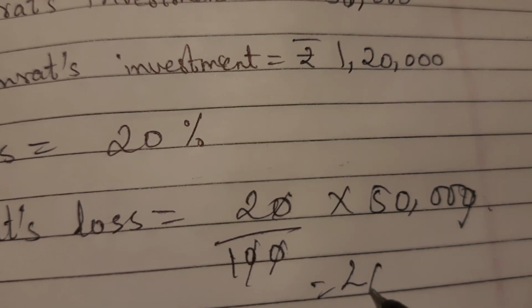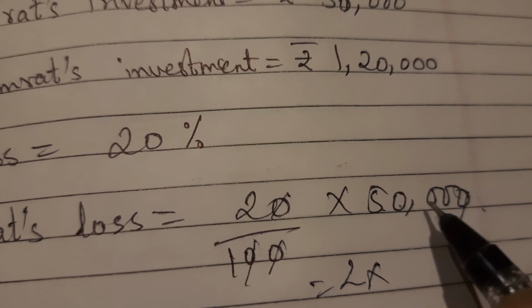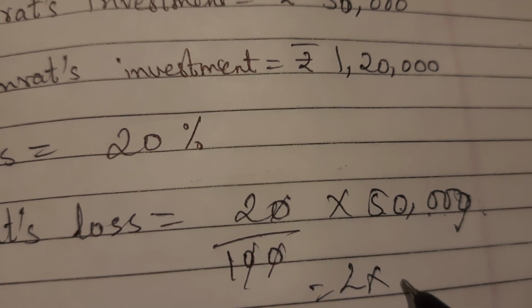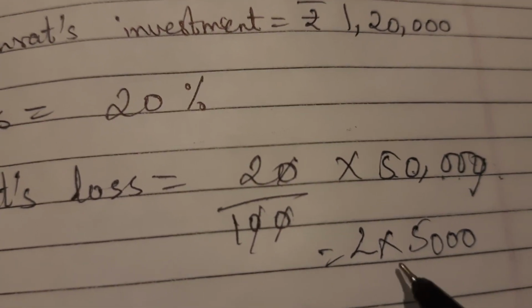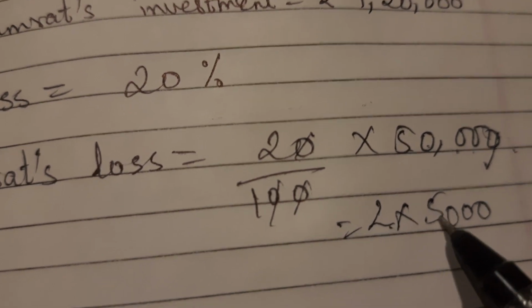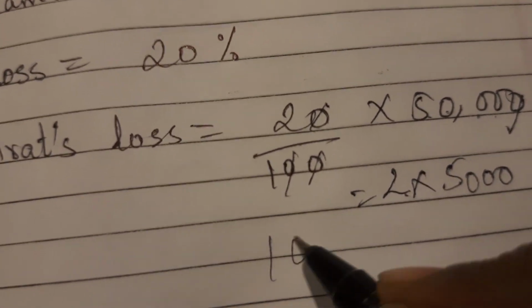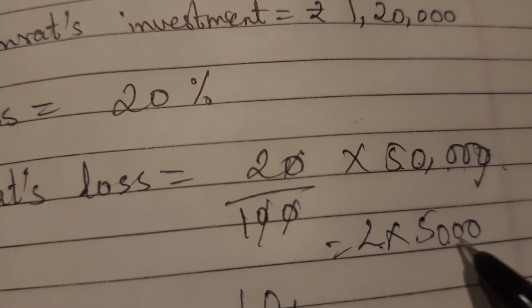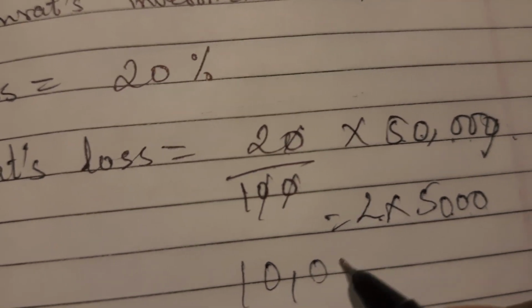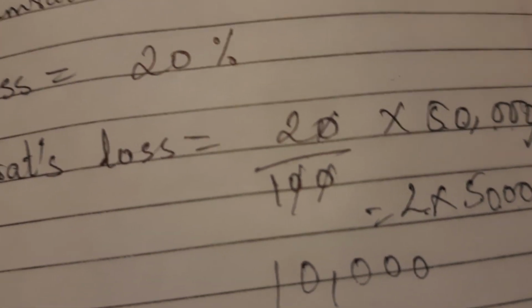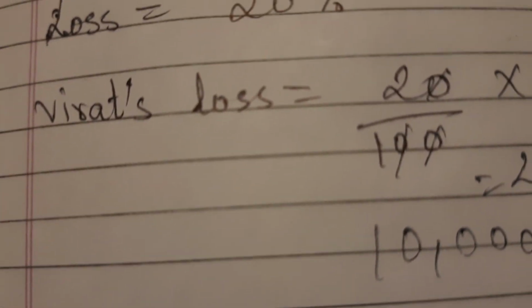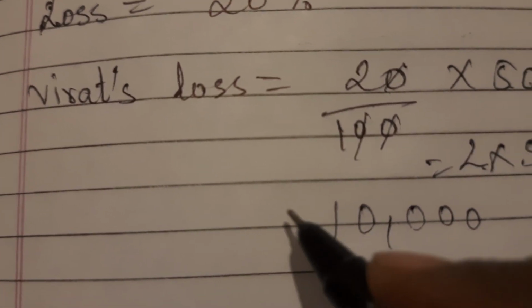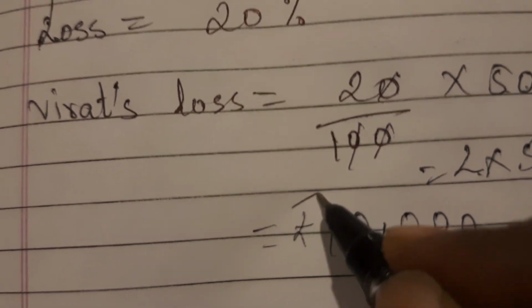We are left with 2 into 5,000. Multiply: 2 fives are 10, and 3 zeros next to that, 1 2 3. So it is 10,000. So Virat's loss is how much, children? 10,000. Okay. So Virat's loss is rupees 10,000.